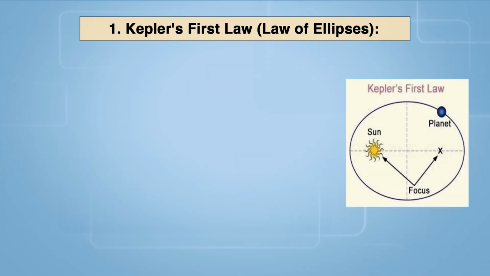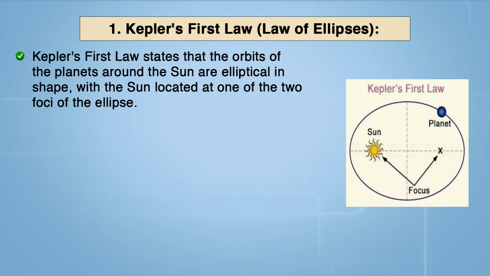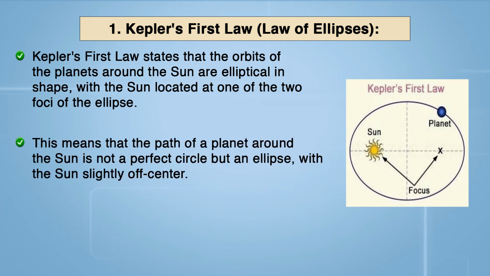Kepler's first law, the law of ellipses. Kepler's first law states that the orbits of the planets around the sun are elliptical in shape, with the sun located at one of the two foci of the ellipse. This means the path of a planet around the sun is not a perfect circle but an ellipse with the sun slightly off center.